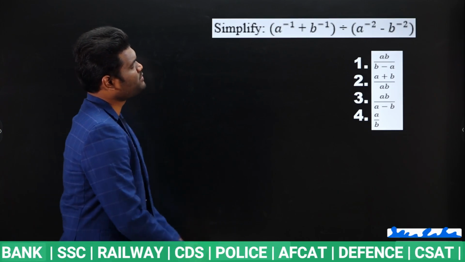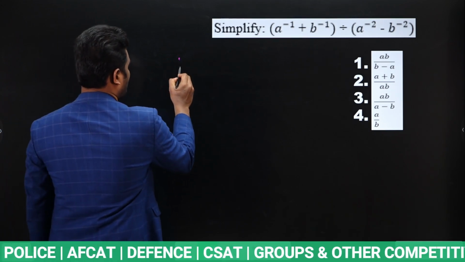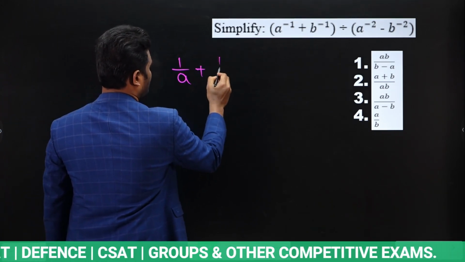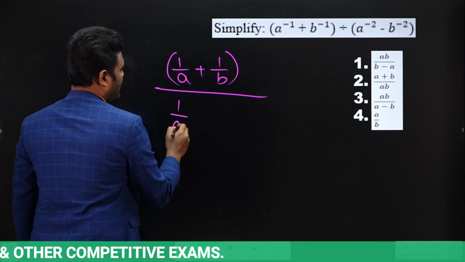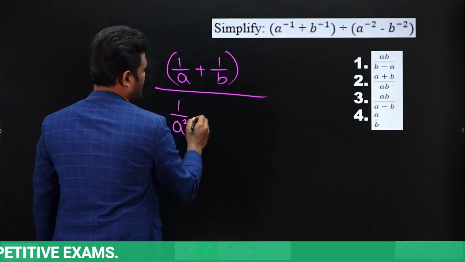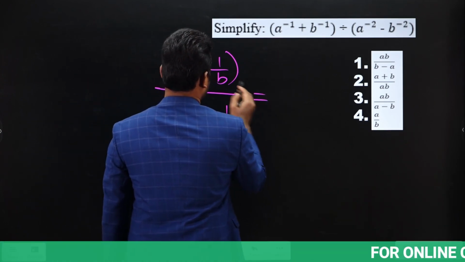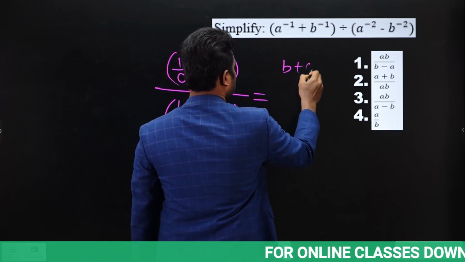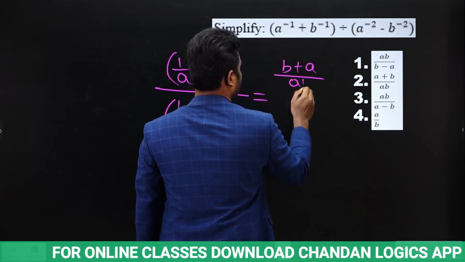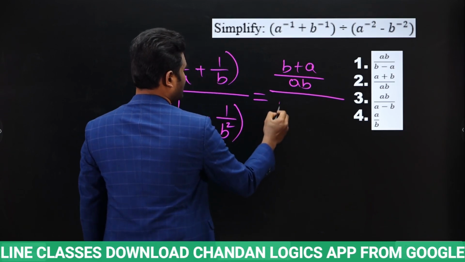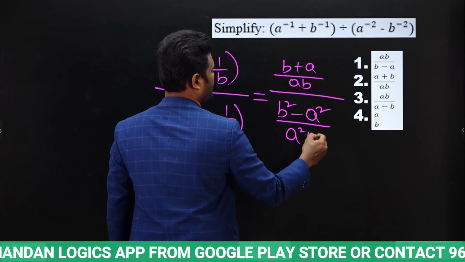Simplify a power minus 1 plus b power minus 1 divided by a power minus 2 minus b power minus 2. Very simple. A power minus 1 you can write it as 1 by a, b power minus 1 you can write it as 1 by b. Okay. Divided by a power minus 2 is nothing but 1 by a square, minus b power minus 2 is nothing but 1 by b square. Okay. Now when you simplify this, when you take LCM, this will be b plus a divided by ab. Okay. So when you take LCM, this will be b plus a divided by ab divided by, here if you take LCM, this will be b square minus a square divided by a square b square.